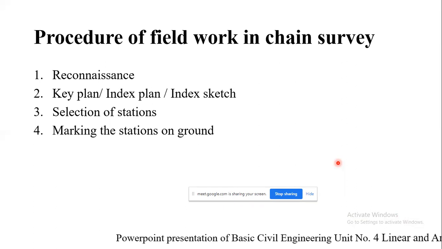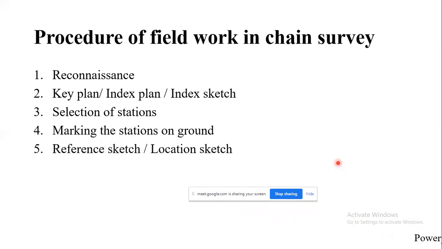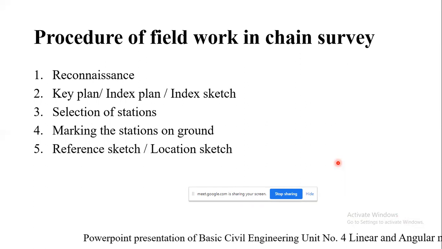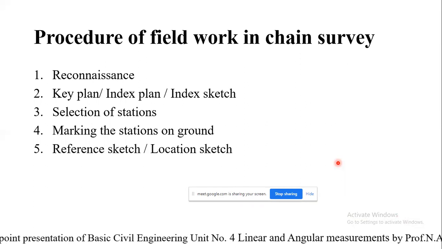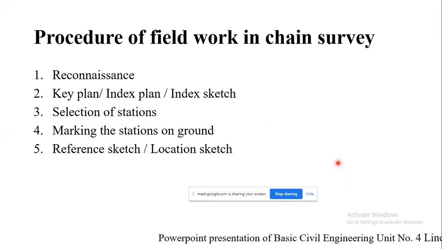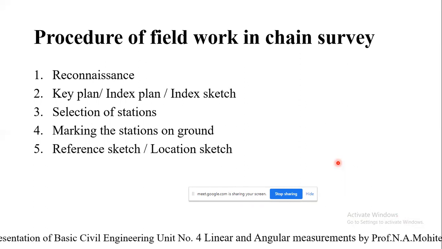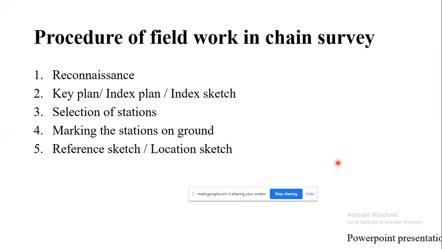Whenever the survey work is to be carried out, we are supposed to prepare the reference sketch or location sketch, to take precautions against the station pegs being removed. If somebody removes that station point, that is nothing but the wooden peg, in order to relocate it we should take the reference of other objects which are located nearby.